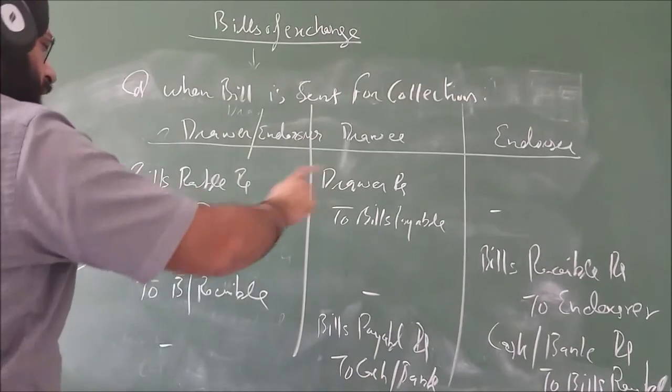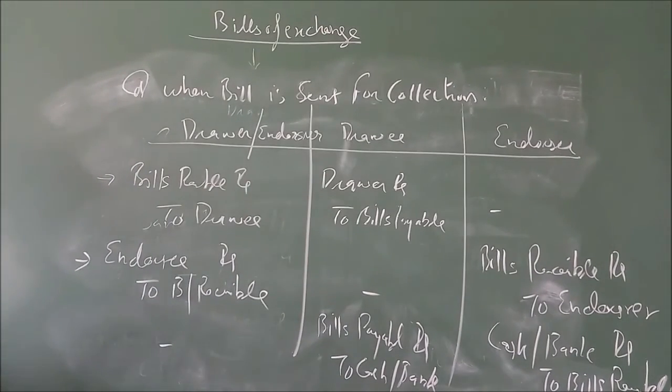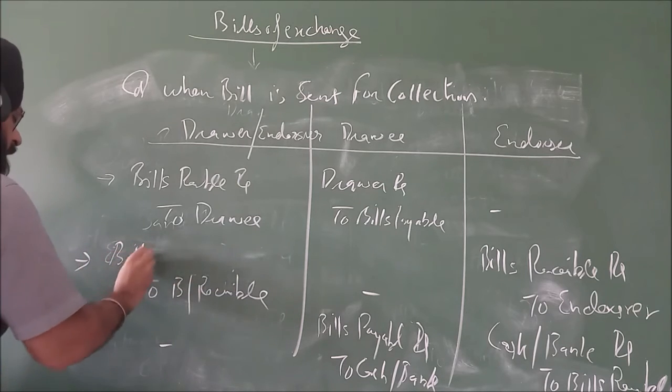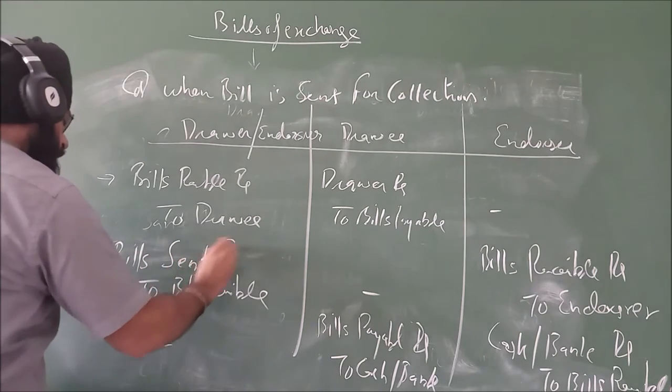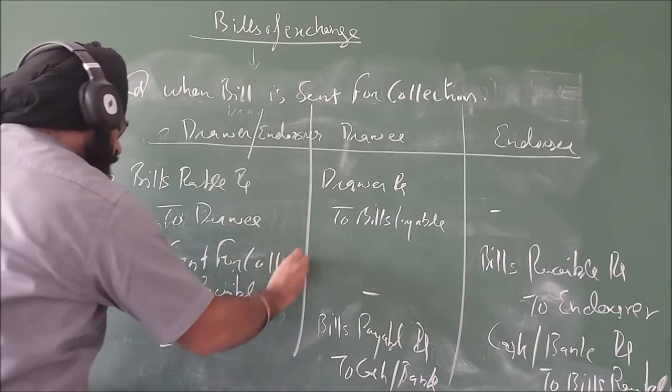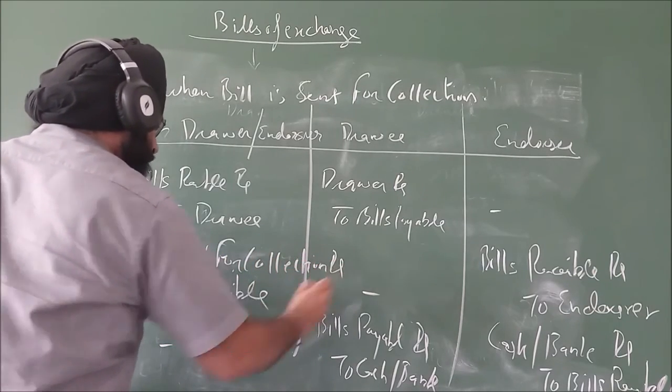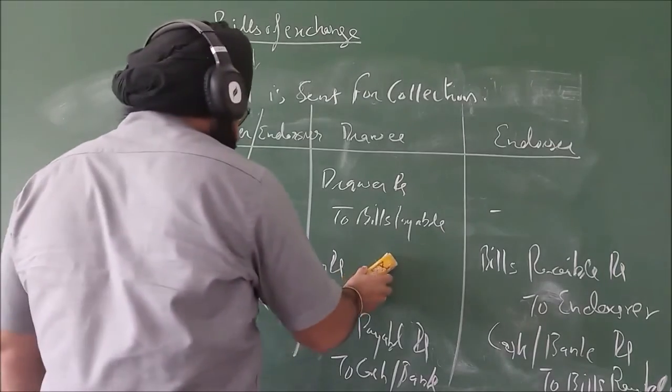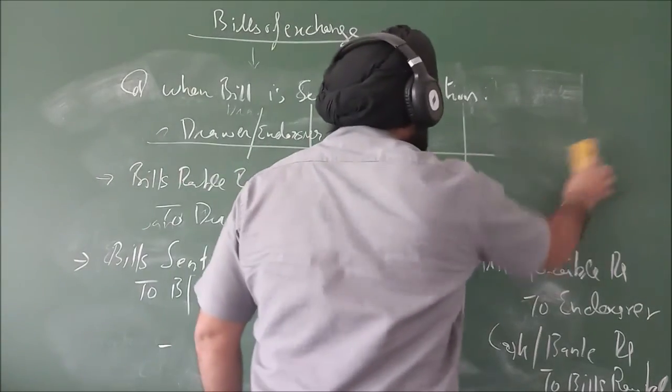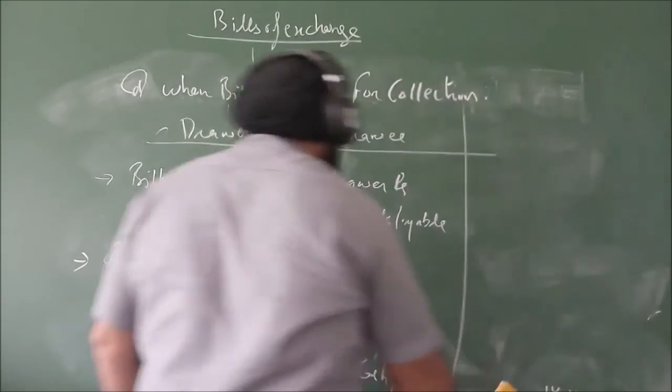Right? This entry will be the same. The next entry will be when the bill is sent to the bank for collection. The entry will be bill sent for collection to BR.